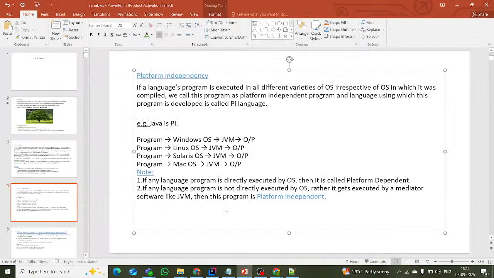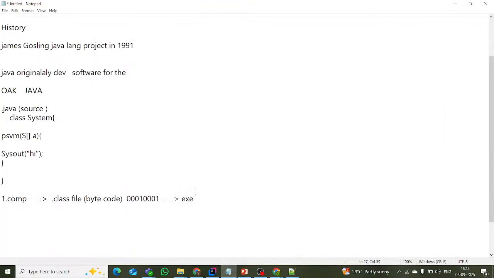Now, how is it platform independent? If you compile any Java class, it will generate the .class file. After that, this .class file I executed in Windows. In this Windows, I have JVM. JVM stands for Java Virtual Machine.